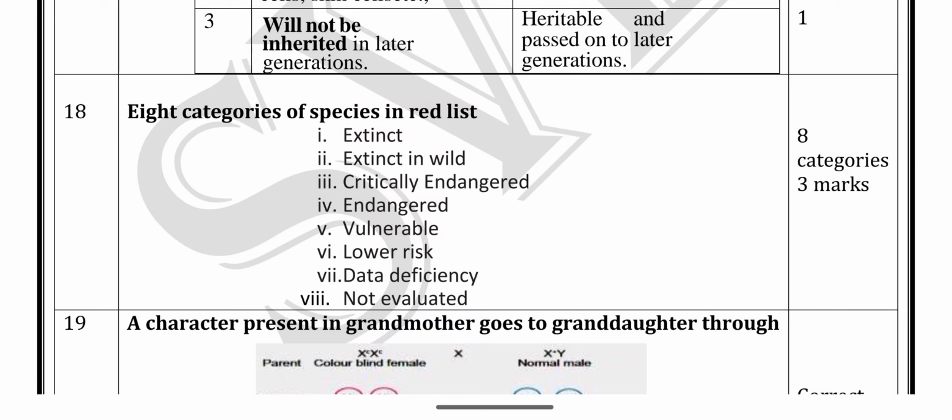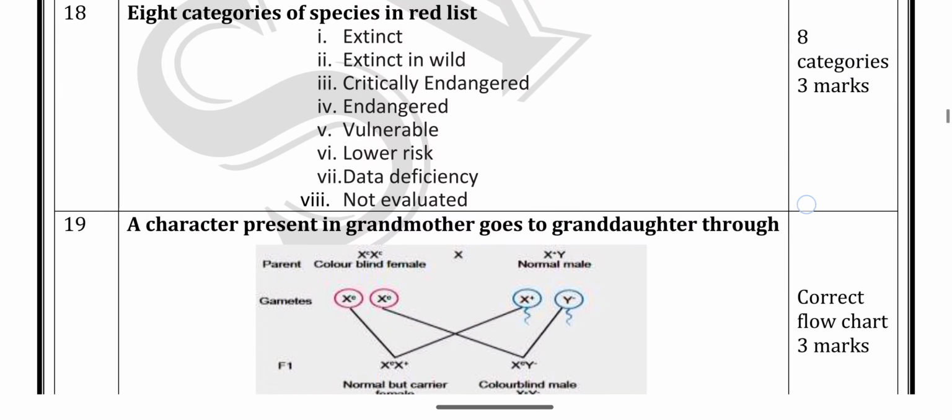The Red List is produced by the IUCN, the International Union for Conservation of Nature, which categorizes species in the Red List based on these categories: extinct in the wild, critically endangered, vulnerable, lower risk, data deficient, not evaluated.